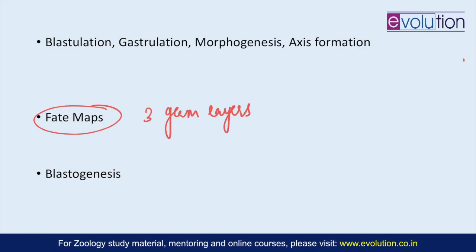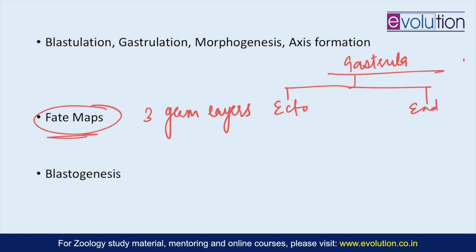So the development of various organs is something called organogenesis. Before that happens, the fate of all these three layers has been decided, and that is something you study under fate maps. So what happens once the gastrula has been formed? This gastrula has the ectoderm and the endoderm separated by a mesoderm.